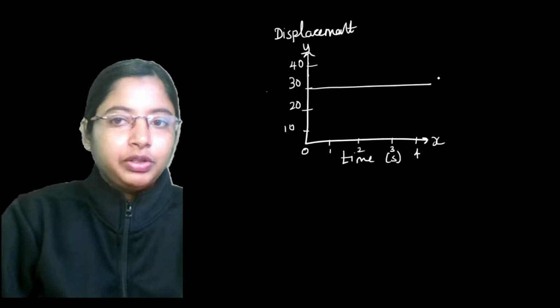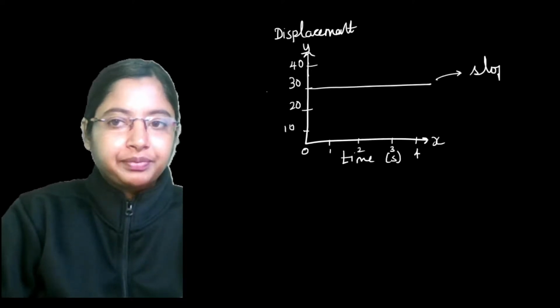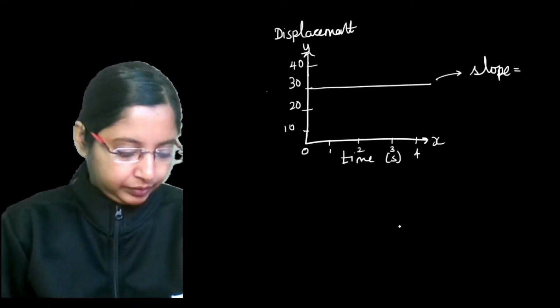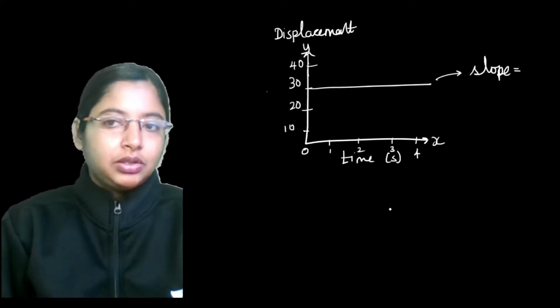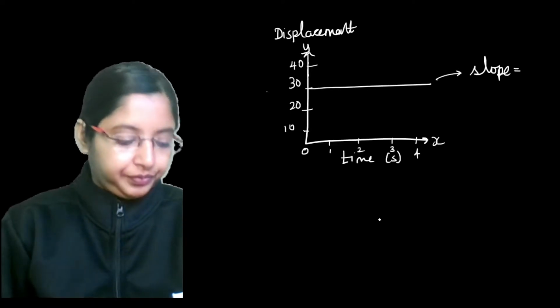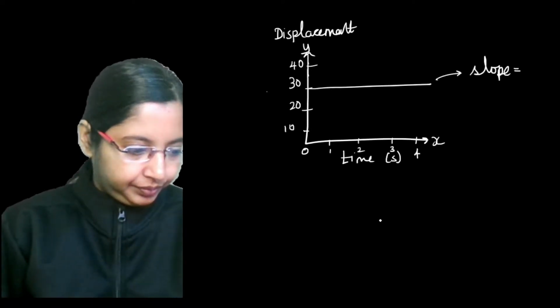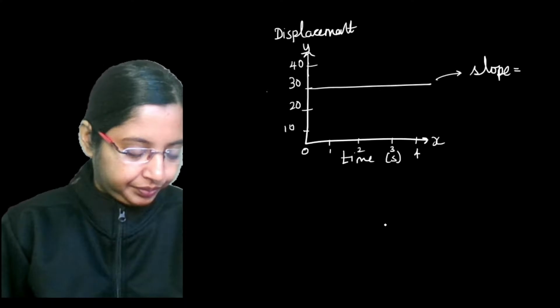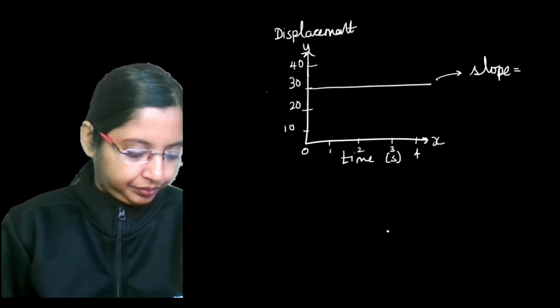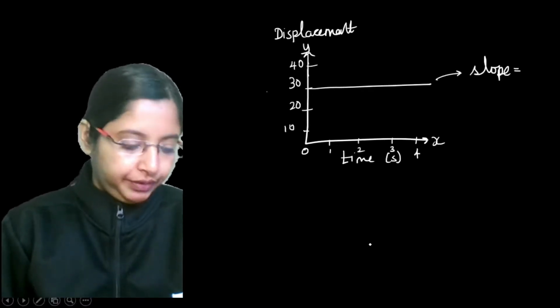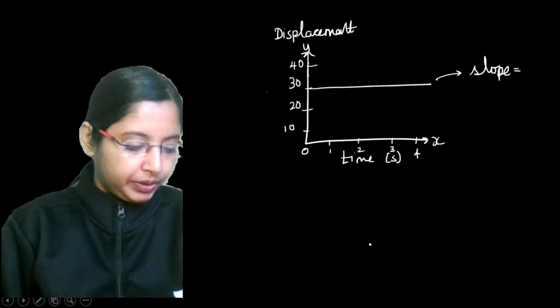Can you take a slope for this graph? If it's a horizontal line, will it have a slope?